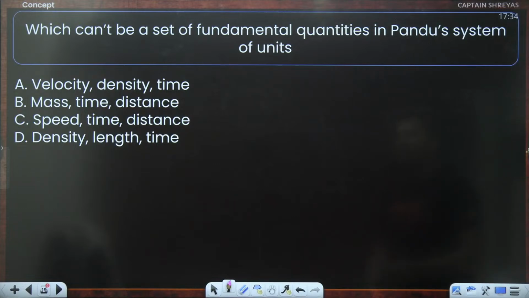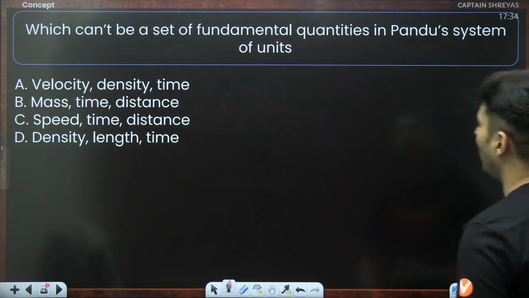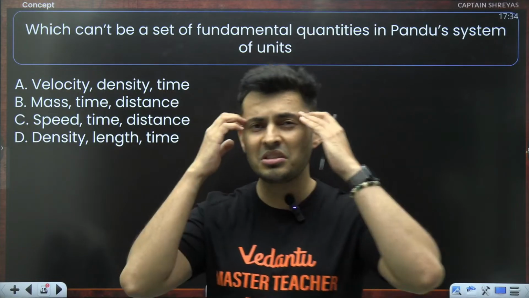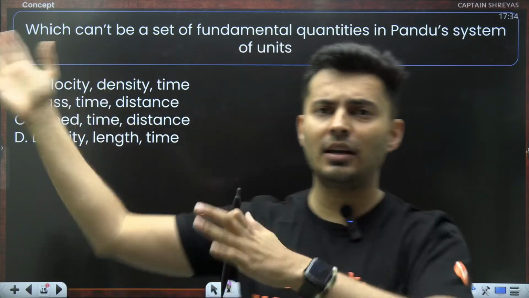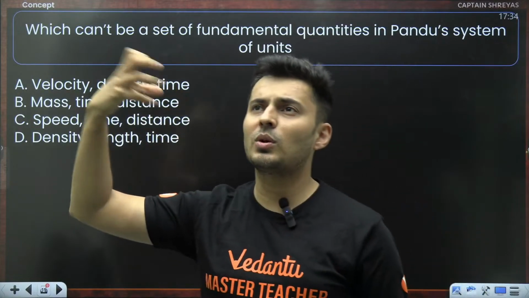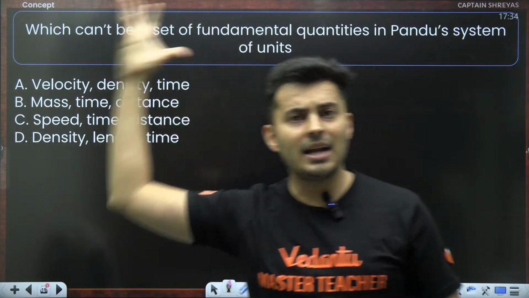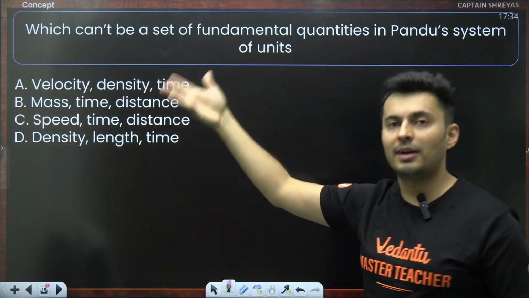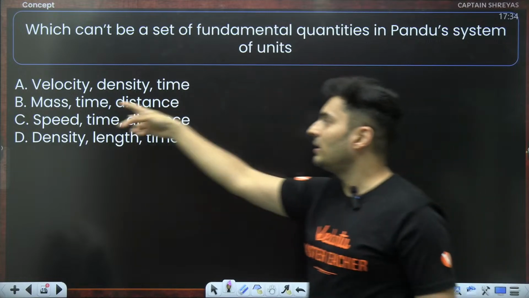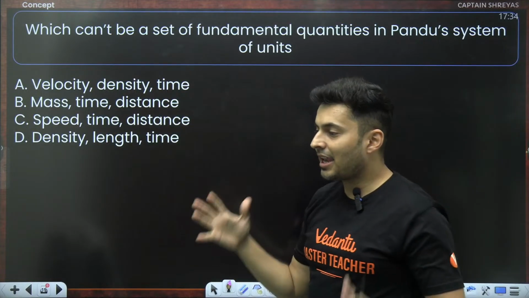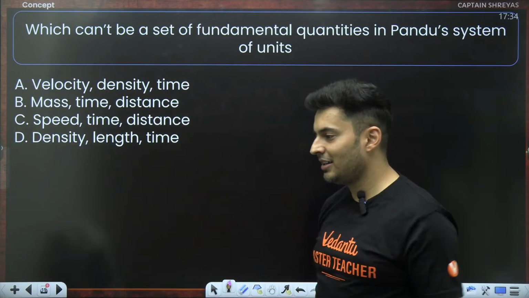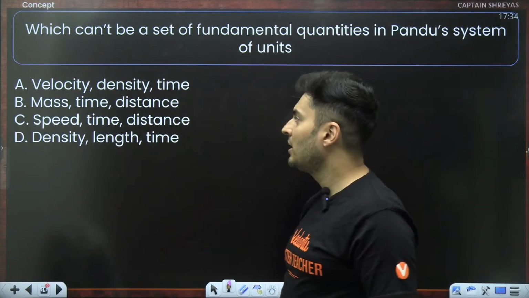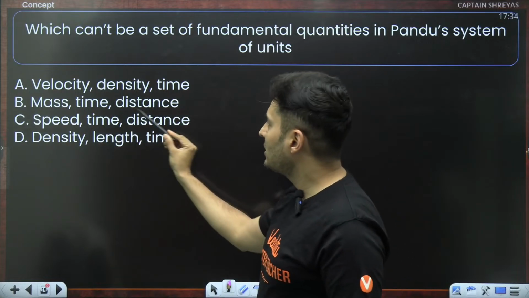Which can't be a set of fundamental quantities in Pandu's system of unit? Pandu is some new level genius. He has created his own world and he wants to create new fundamental quantities, and other quantities will depend on it. So in Pandu's own world, what do you think can't be fundamental? Think about it. Which can't be fundamental? Speed, time, distance; mass, time, distance.